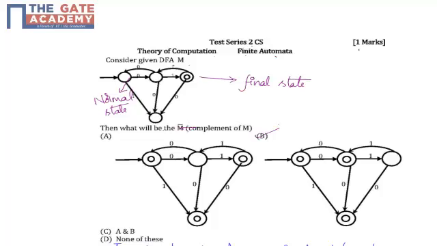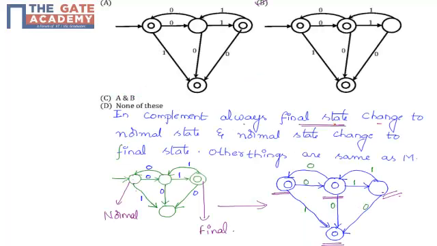From this question, what we learn is how to find the complement of a DFA. In this, only one point we have to remember: only the final state is changed to the normal state and the normal state is changed to the final state.